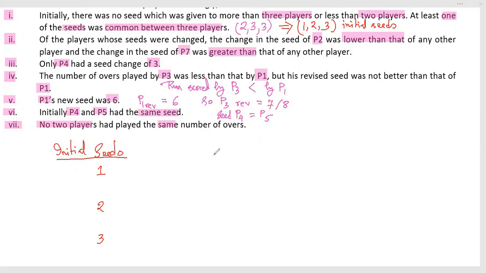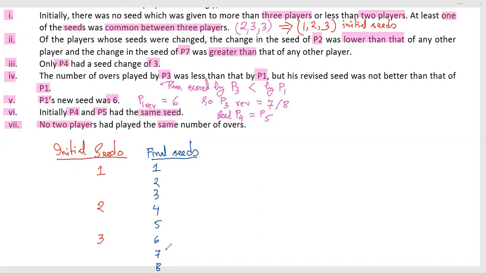Now what is other information that is important here? In this way, the initial seeds are 1 to 3, and finally, as all are different, the final seeds would be 1, 2, 3, 4, 5, 6, 7, 8.